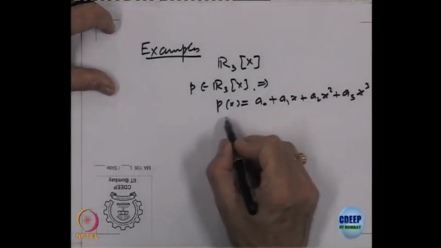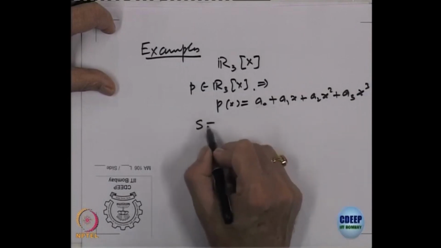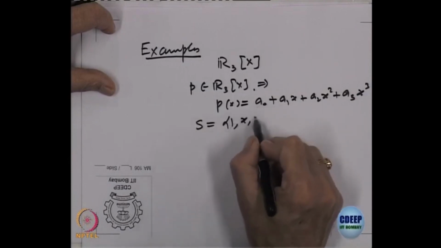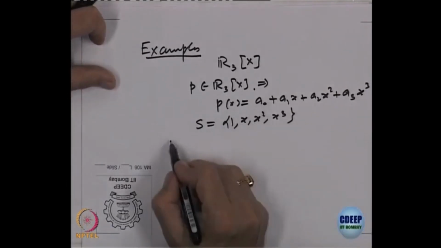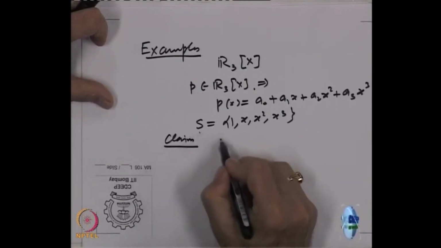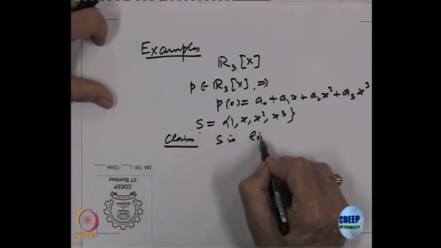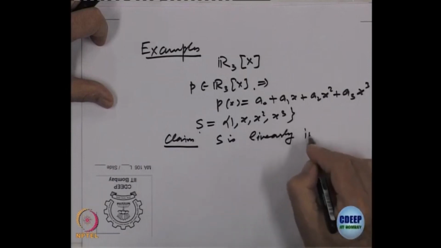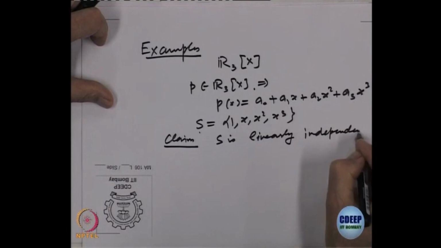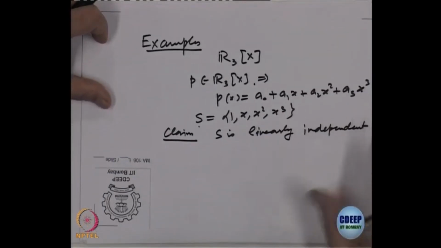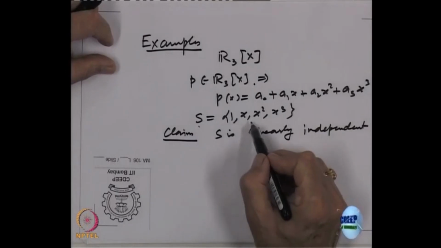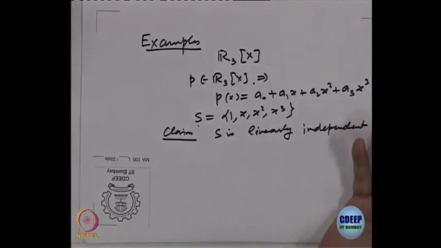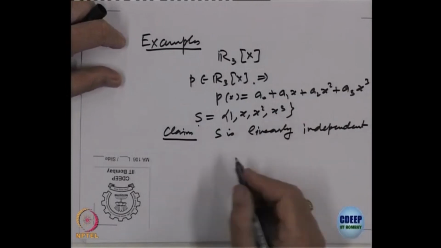Okay. Now, let us write S is equal to {1, x, x square, x cube}. So, claim that this S is linearly independent. This is a linearly independent set. For that, what do we have to check? Take any one of them, two of them, three of them, all of them, does not matter what you take. So, let us take all of them, that will cover everything.